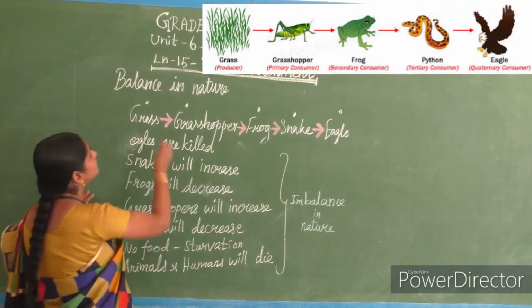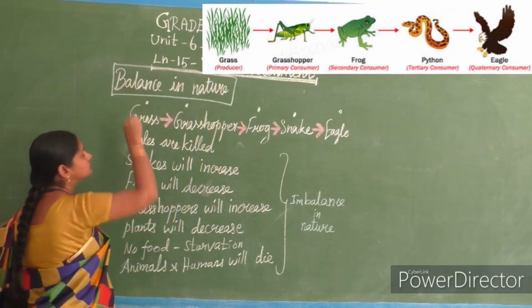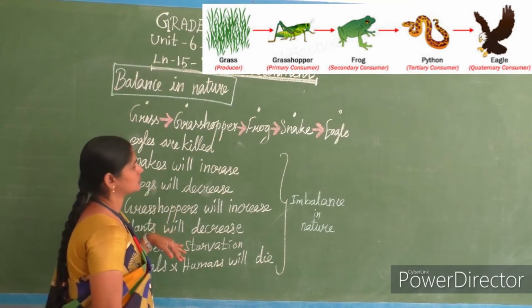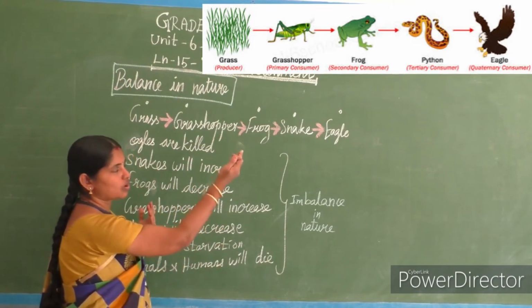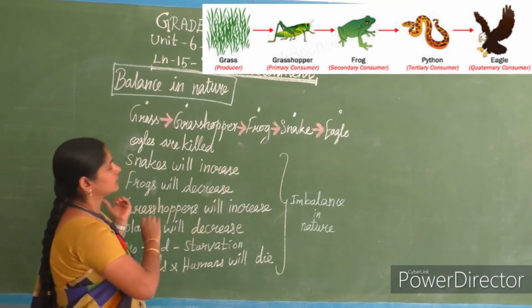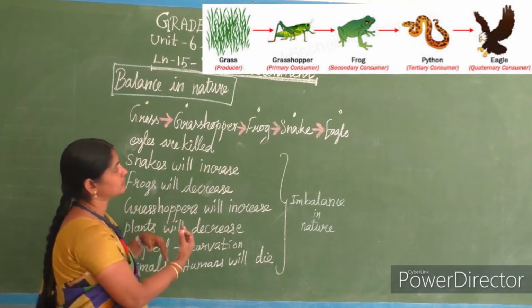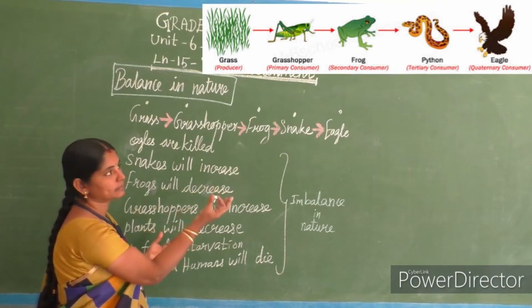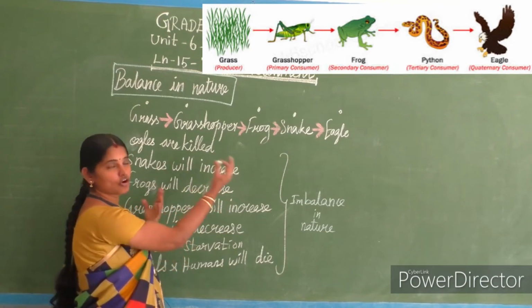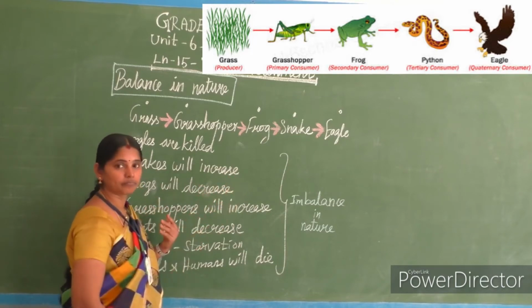See, children, balance in nature. This is what we see as food chain, isn't it? Grass, grasshopper, that means the grass is taken by grasshopper, grasshopper is eaten by frog, and frog is eaten by snake, and the snake is taken by eagle.